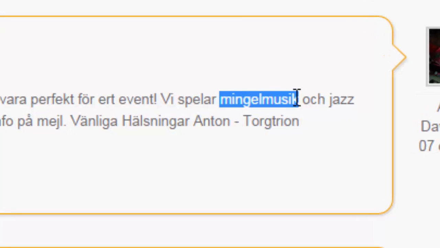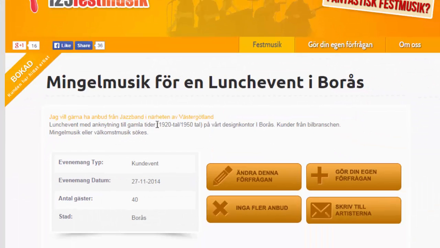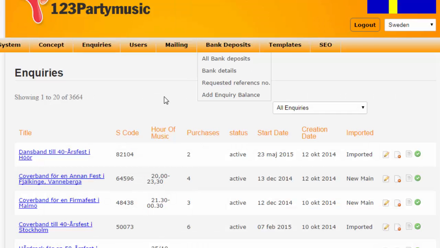So what Google now will see here is a page that really fits together and is not dynamically created. And this is something that will make this page go very, very high. If you write Minkelmusik in Boros in Google, in a couple of weeks you will be able to see that this page will go very high. Good. So let me show you how I do this.